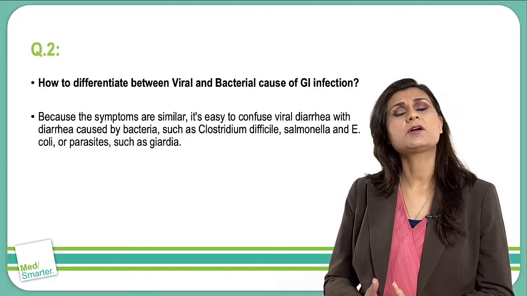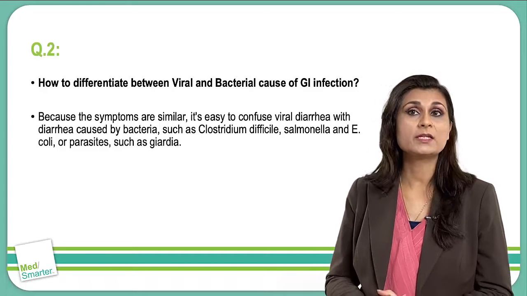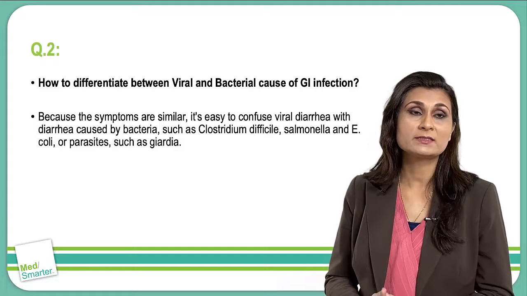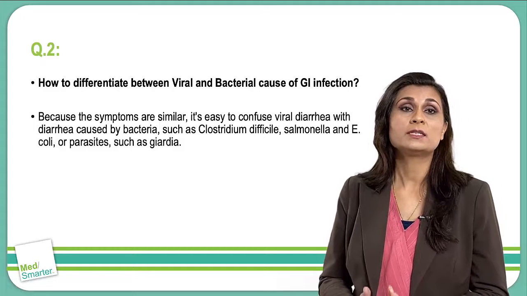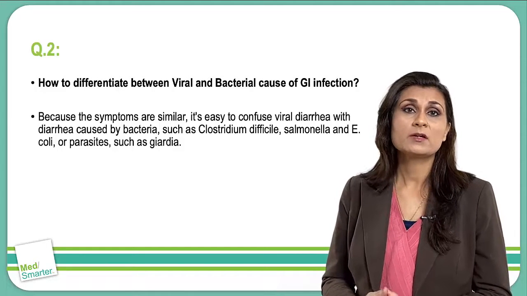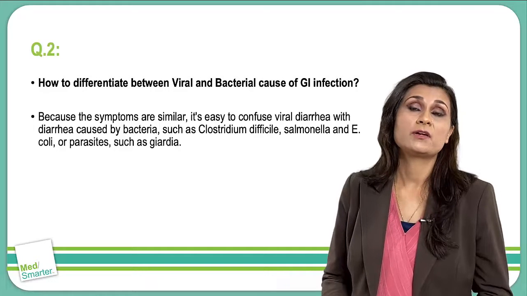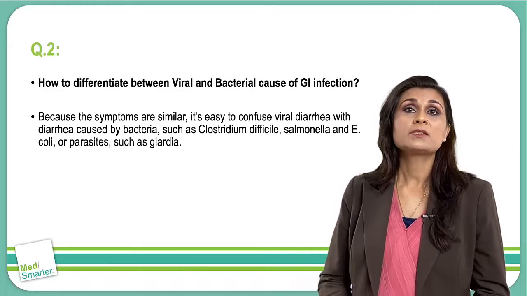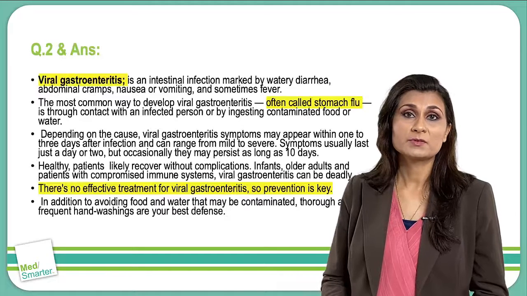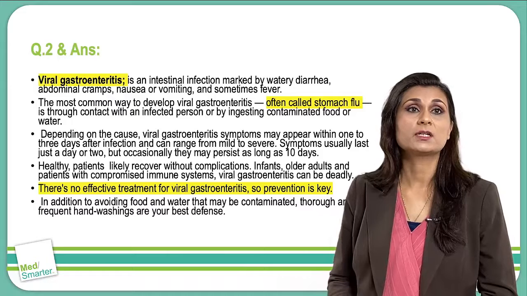Depending on the cause, viral gastroenteritis symptoms may appear within 1 to 3 days after infection and can range from mild to severe. Symptoms usually last a day or 2, but occasionally they may persist as long as 10 days. Because the symptoms, as I said, are similar, this diarrhea can be confused with bacterial. Whereas the bacterial one, on the other hand, is the inflammation of the gut, okay?